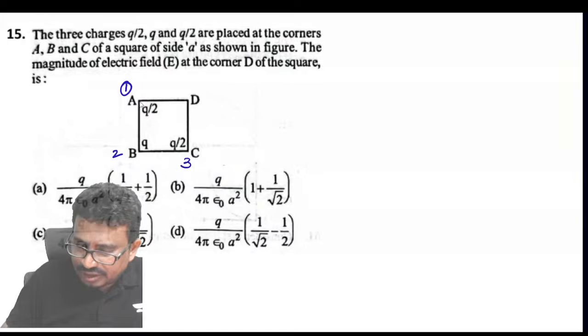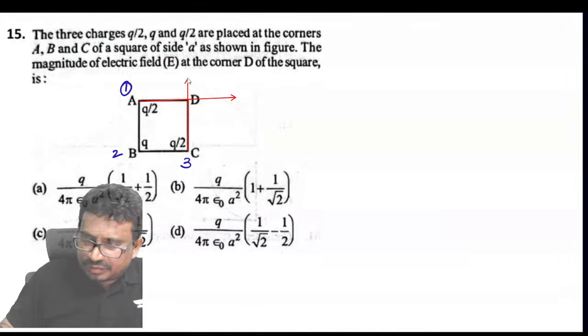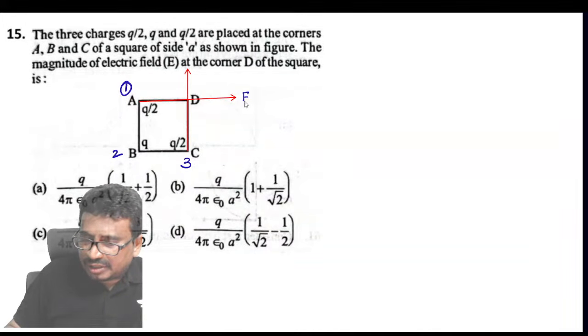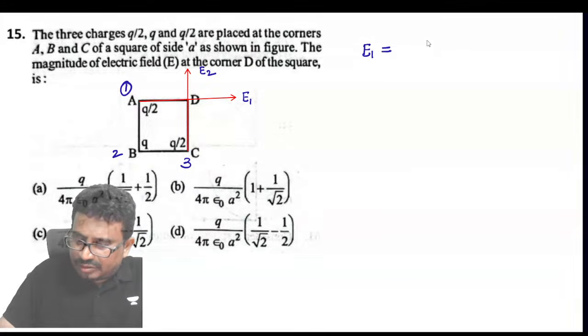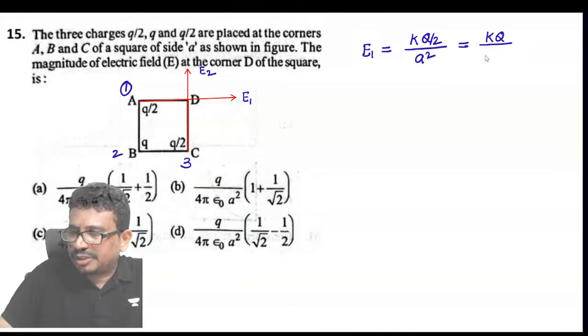Let's find the electric field because of this one in this direction, and because of this in this direction. If I call it E1 and this electric field E2, then E1 will be equal to K into Q by 2 by distance A square. So this is KQ by 2A square.